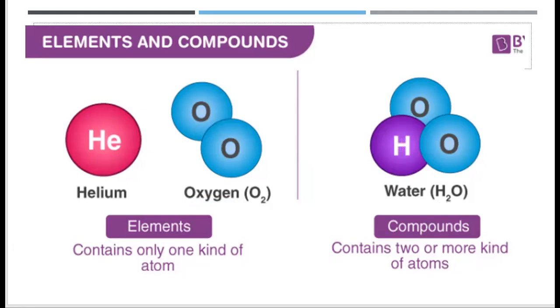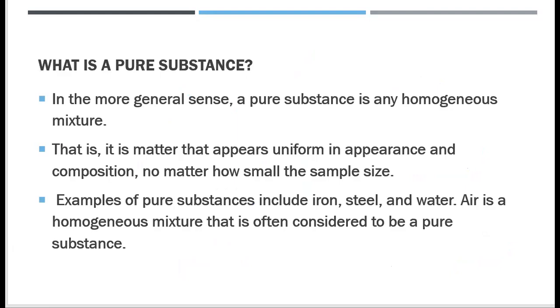Now let's proceed to the next part. Let's again define what a pure substance is. In a more general sense, a pure substance is any homogeneous mixture, that is matter that has a uniform appearance and composition, no matter how small the sample size. Examples of pure substances include iron, steel, and water. Air is a homogeneous mixture that is often considered to be a pure substance.